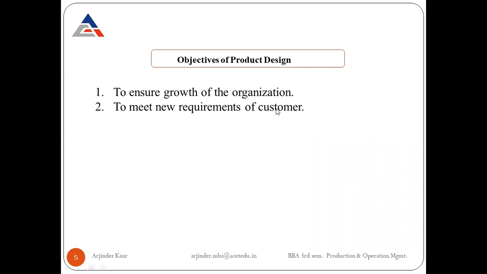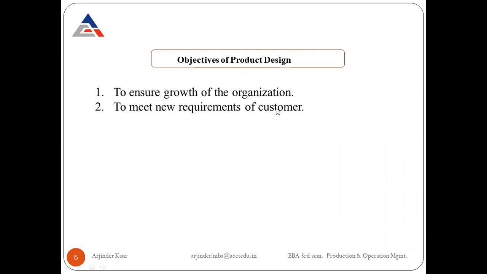Let's say a refrigerator, every year a new model will be launched by the company. So the new model will not be altogether a new thing. It will be an improvement over something that they were offering earlier. So what happens whenever the company feels that there is some unmet need? Still something is there that they have not been able to incorporate in their product.